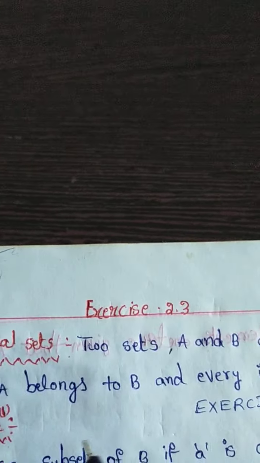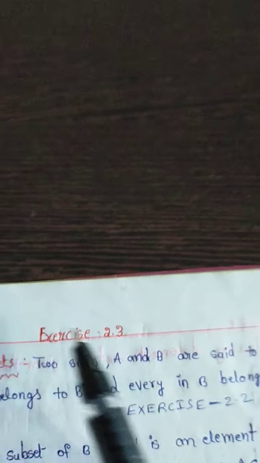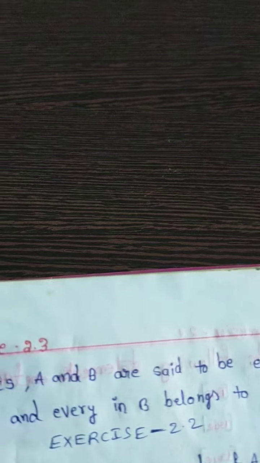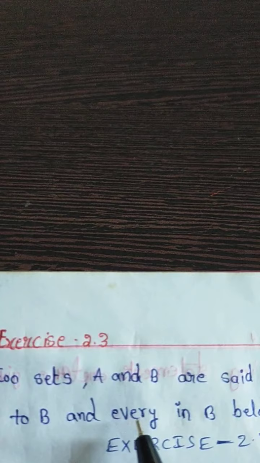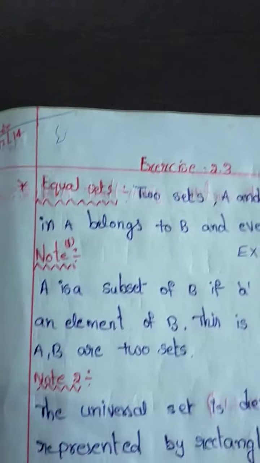Every element in A belongs to B. All elements of A belong to B. All elements of B belong to A. Same, equal. Both are equal. The elements are equal.